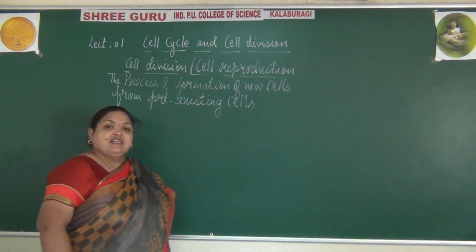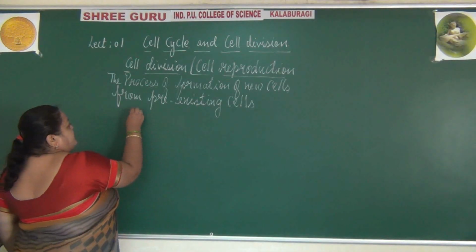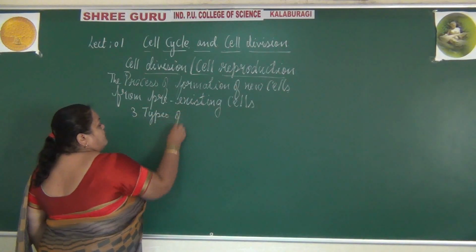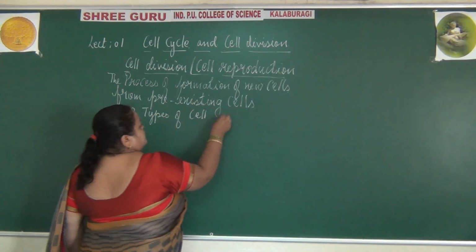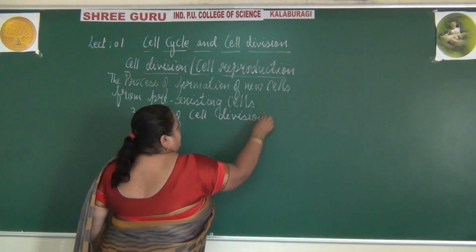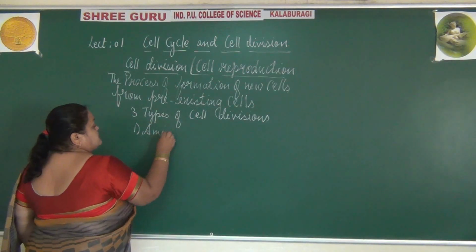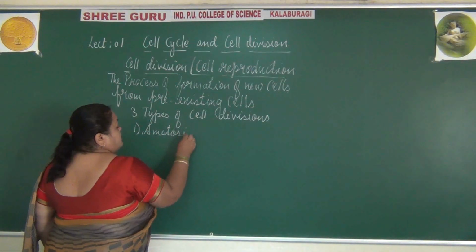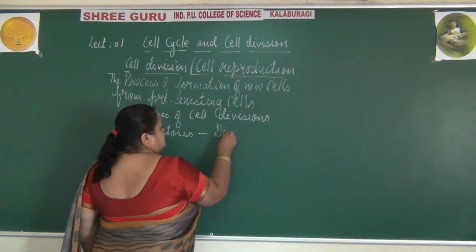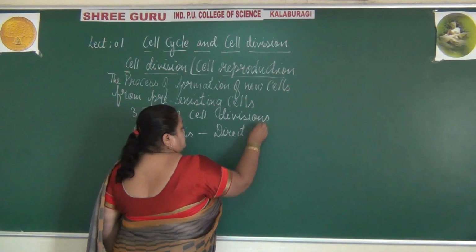In this there are three types of cell divisions. What are the types? There are three types of cell divisions. One is mitosis, which is also known as direct division.